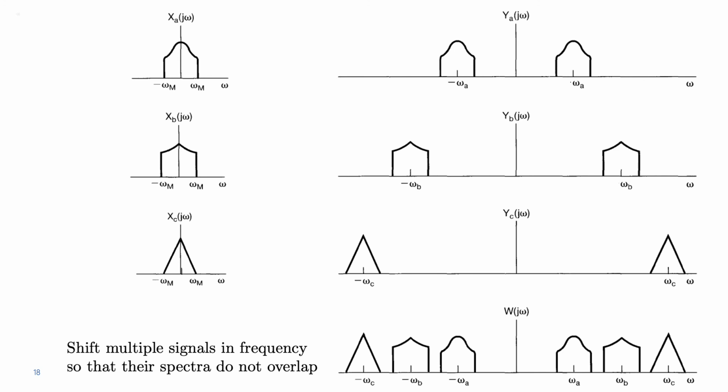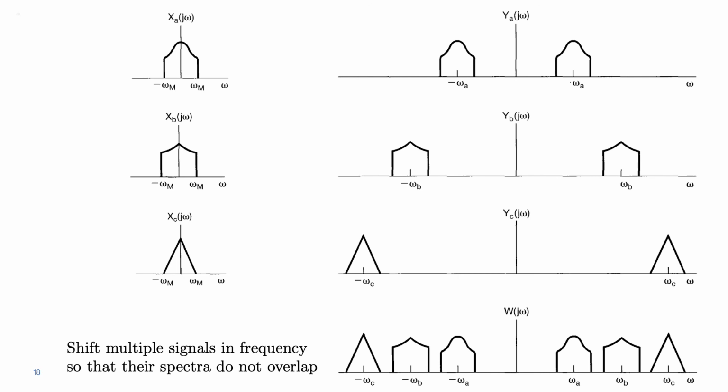Similarly, yb has the content of the spectrum at frequencies plus and minus omega b, and yc has the content of the spectrum at frequencies plus and minus omega c. So if omega a, omega b, and omega c are properly chosen, if they're well separated, then when we transmit ya, yb, yc, their sum, their superposition all together, we obtain W of j omega, which is at the top right of this slide. In W of j omega, all the original spectra, all those different shapes, are present and they are separated because the signals have been modulated at different frequencies.